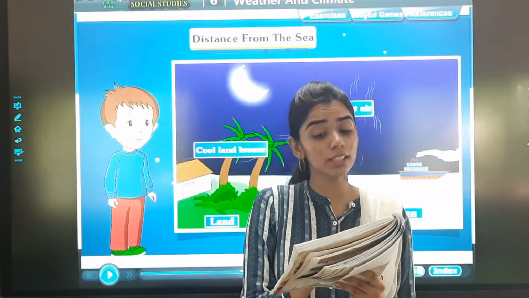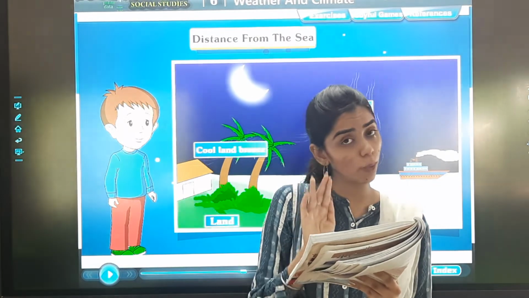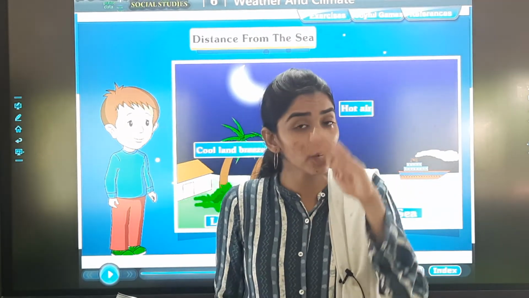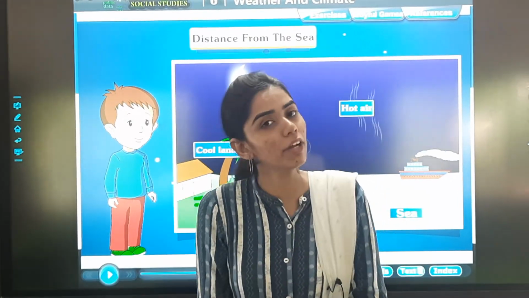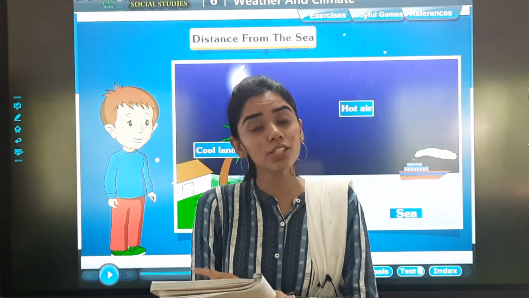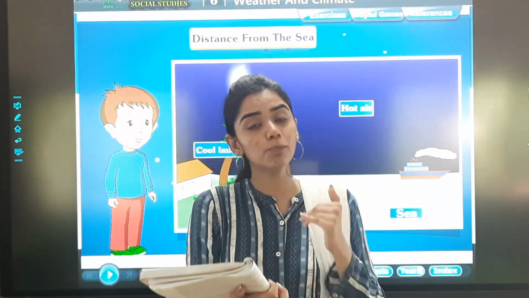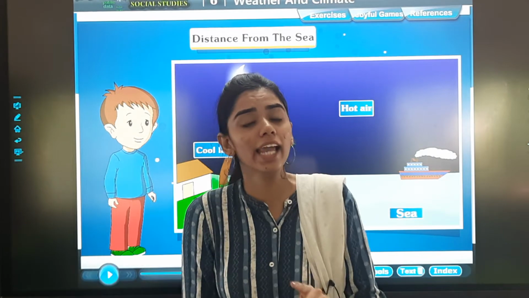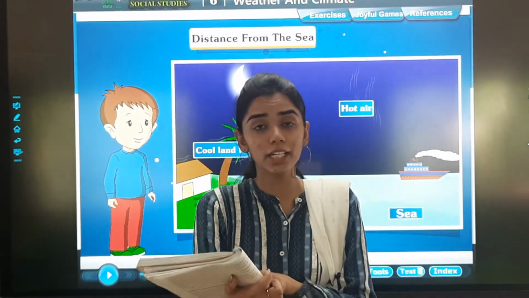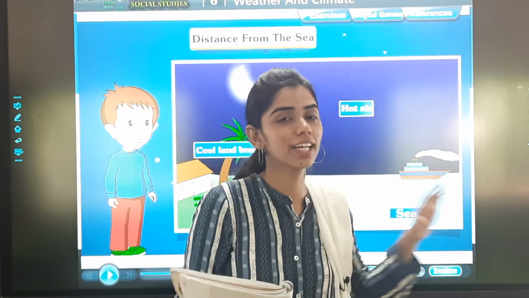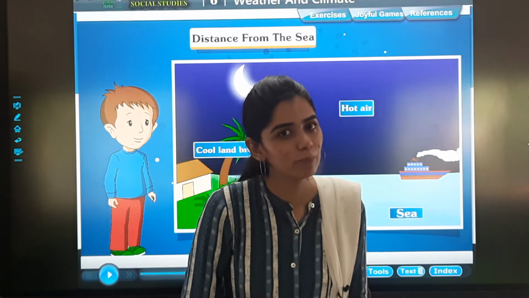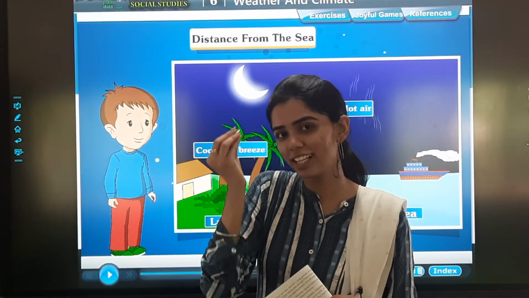In winter the sea loses heat slowly. अब winter season में क्या होता है कि heat slowly lose होती है and therefore it remains warm. इसलिए warm रहता है. This warm air rises and blows towards the land. Okay, ये क्या होता है, जो air होती है वो rise होती है and it blows towards the land. And then what happens? Again the weather is warm.